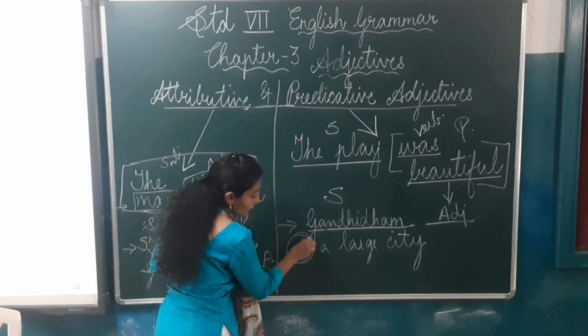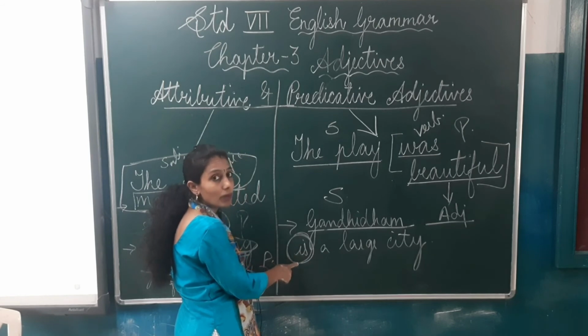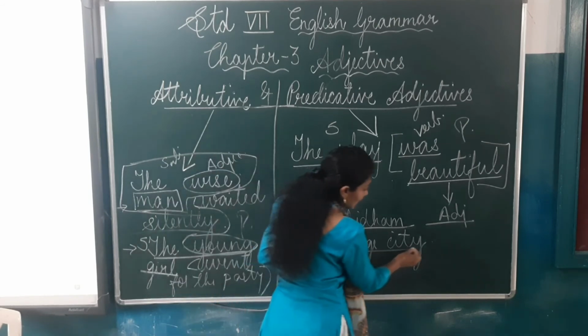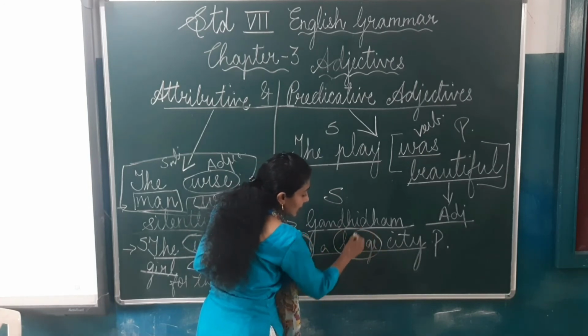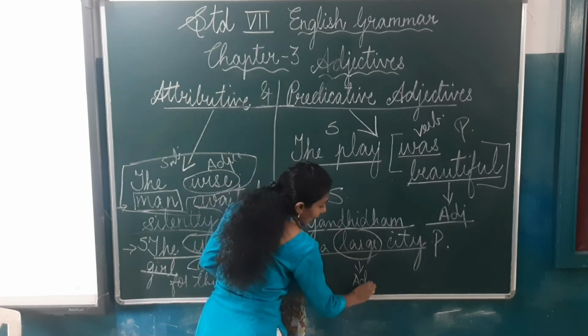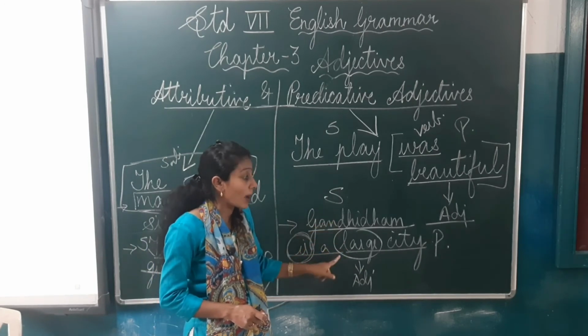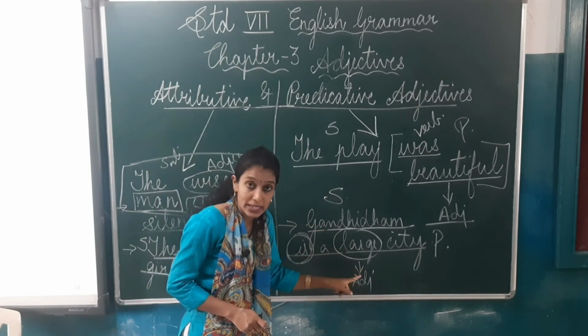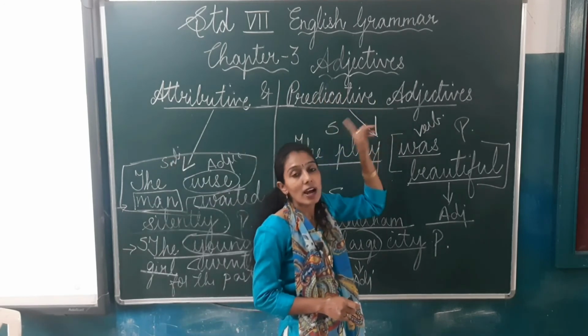Is. As we don't have a main verb, the helping verb becomes the main verb. Is a large city is the predicate. Now which is the adjective here? Large is the adjective. So is this large in the subject part or the predicate part? Predicate part. So again it will be predicative adjective.